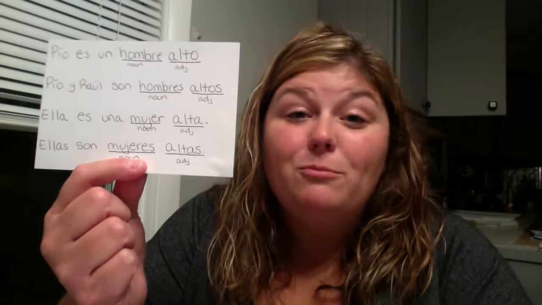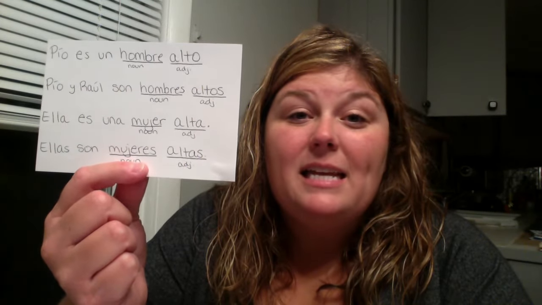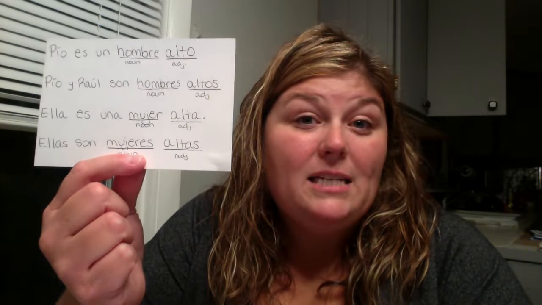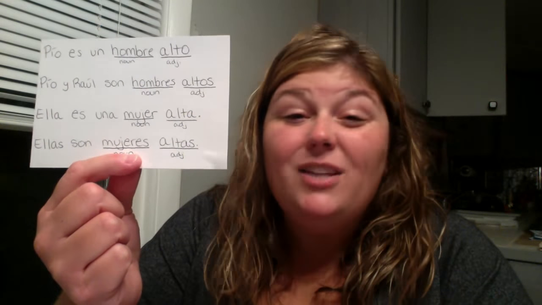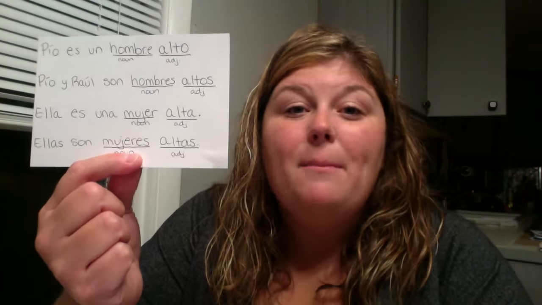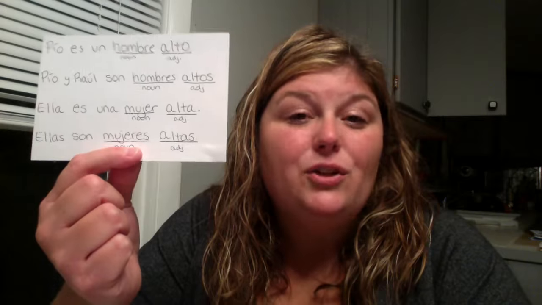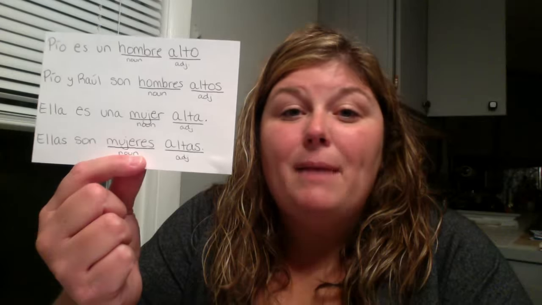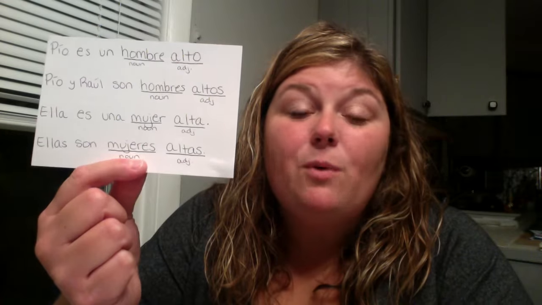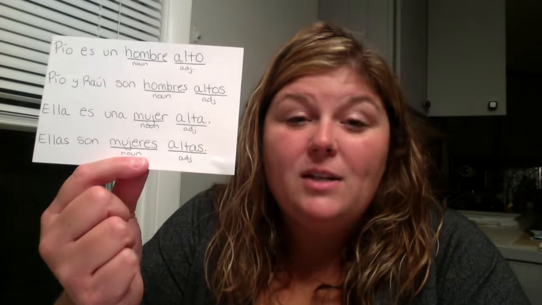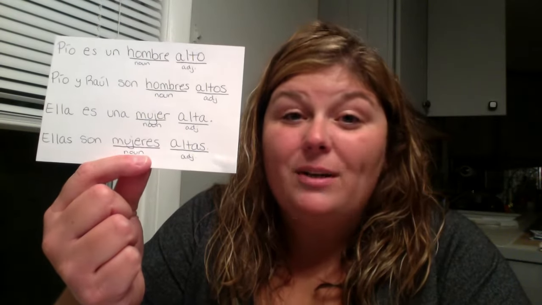And if you think about it, it really does make sense because if I said this, for example, I have a big, bright, red, bouncy, you still have no idea necessarily what I'm talking about. I'm talking about a ball, see? But in Spanish, they say, tell me what it is you're talking about and then describe it to me. So in Spanish, we say, he is a man tall, literally, if we were to literally translate. And it's because we want to know what it is that we're describing before we start describing it, see? So your adjectives will come after your noun in Spanish.